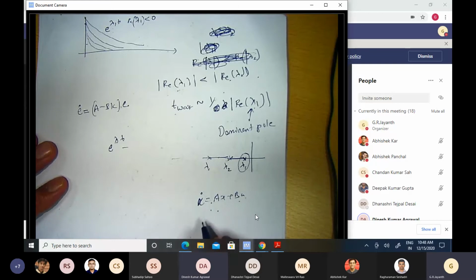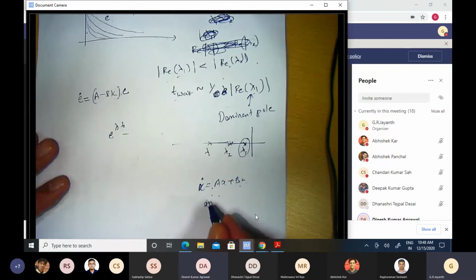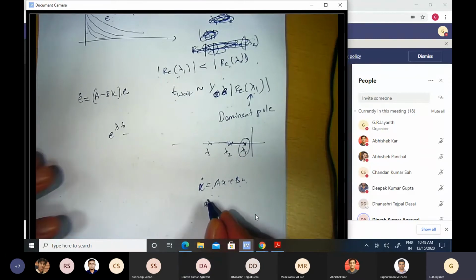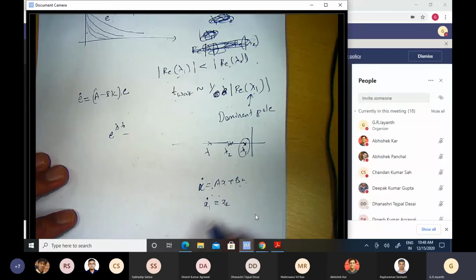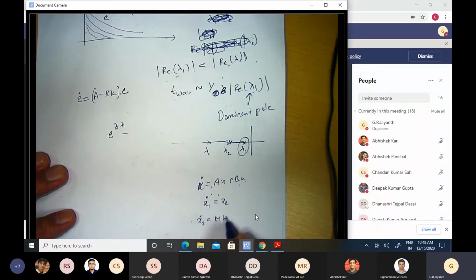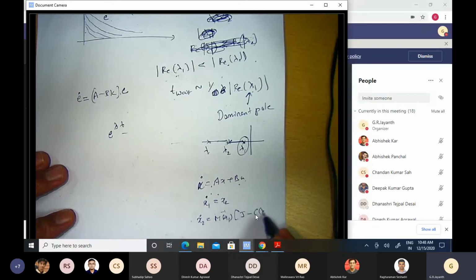So if you saw our equation for the multi-body system, it was of the kind x1 dot is equal to x2, x2 dot is equal to m of x1 inverse times the input tau minus c of x1, x2 times x2 minus g of x1.